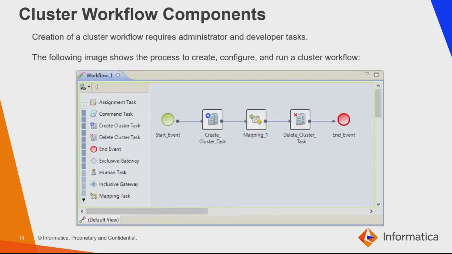So this is the screenshot which I have taken from the 10.4 DEI developer tool. This is the workflow screenshot. As I mentioned here, you have to create the workflow components in order to run any ephemeral clusters. As you can see, a create cluster task, a mapping task, and a delete cluster task have been created here.